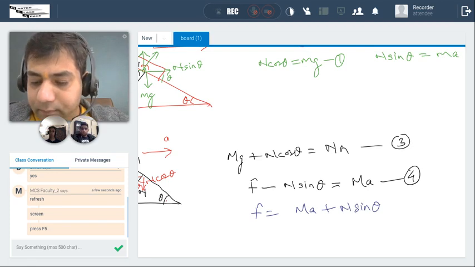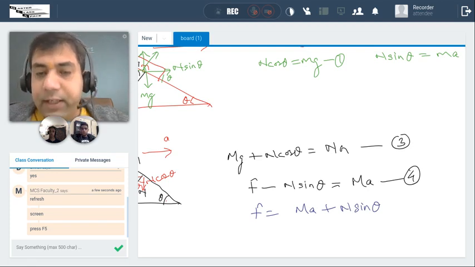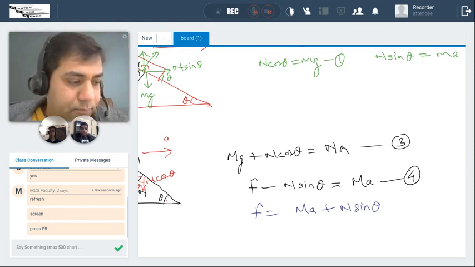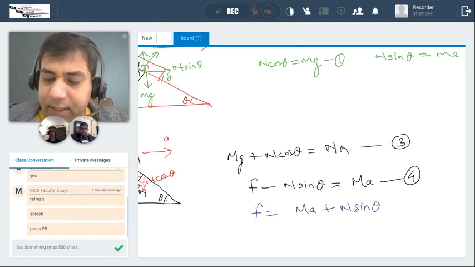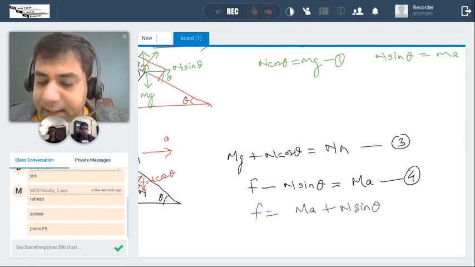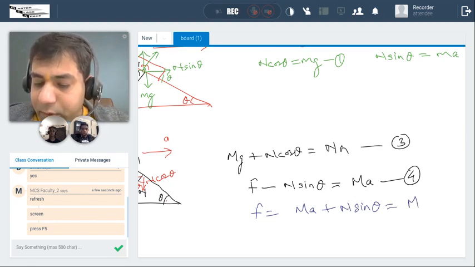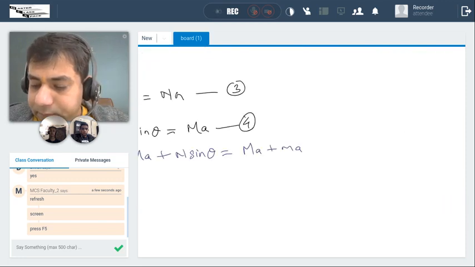Normal reaction and a. Can you just see this, n sine theta? I can write n sine theta as small m into a. Yeah, that's fine.